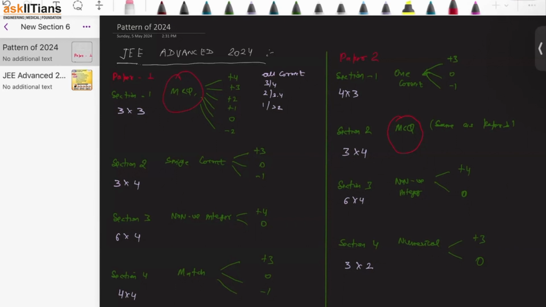अब एक function के बारे में एक typical सा example लेते हैं. There is a function given to you, right? And a very difficult function given to you. And then they have given 4 options: that the function is many one, the function is invertible, the function is odd or whatever, and the domain or range is like that. These are the 4 options given to you, and it's more than one correct, right?